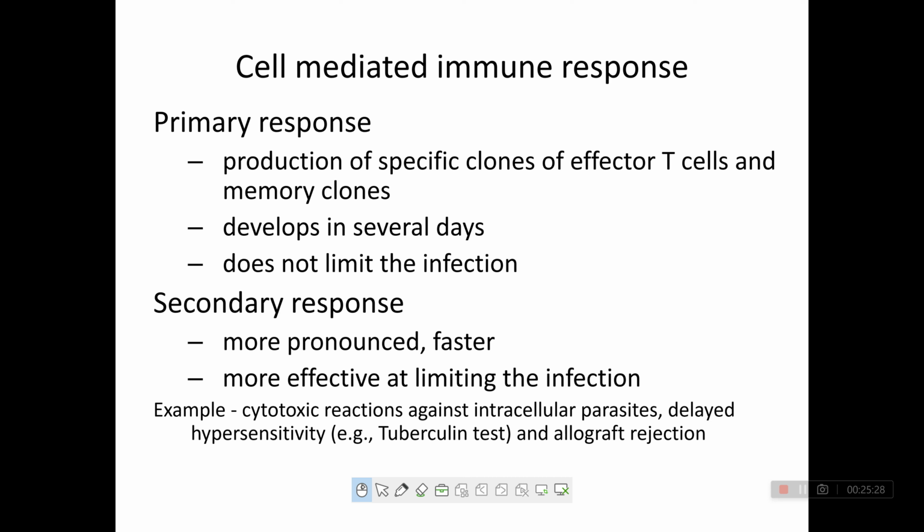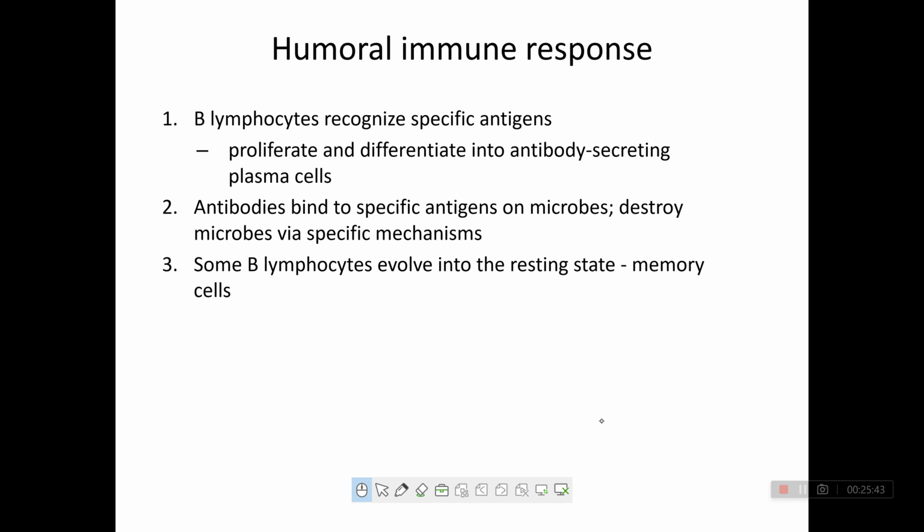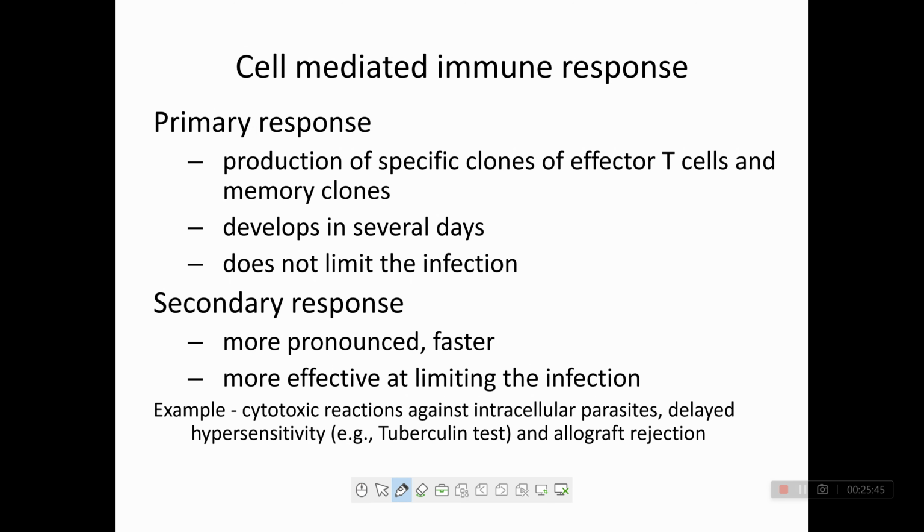So the secondary response is more pronounced, faster, and more effective at limiting the infection. Examples are cytotoxic reaction against intracellular parasites, delayed hypersensitivity, tuberculin test, and allograft rejection.